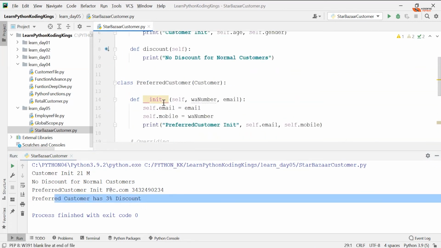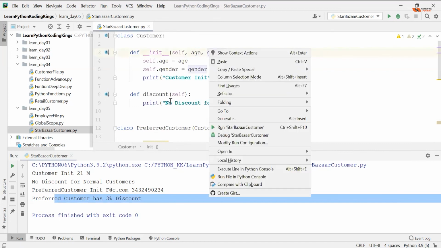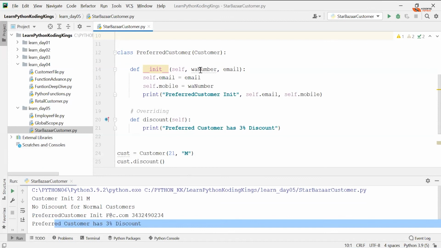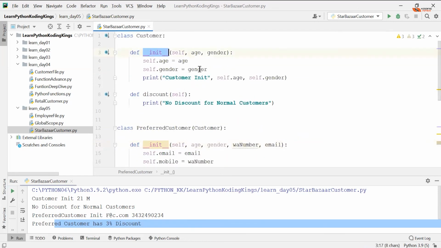But I'm missing my age, I'm missing my gender. That is bad. Can I take those also? Yes, you can. So suppose you are taking age and gender. And how do I process them? Because I already have a constructor which can process age and gender, I don't have to again write self dot age and do this. That would be a violation, right? A reusability violation. I'm rewriting the same code.